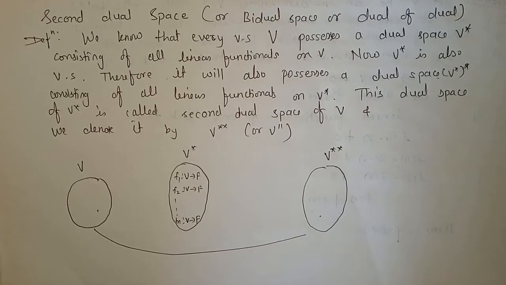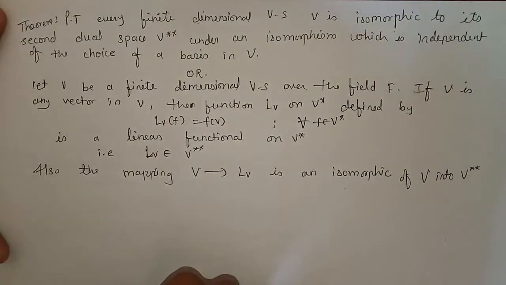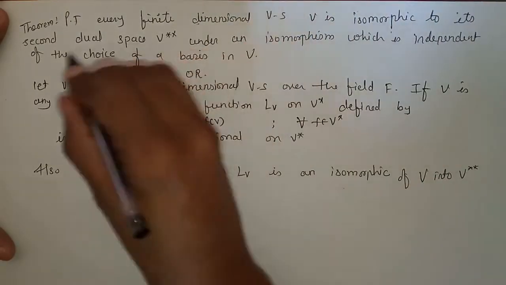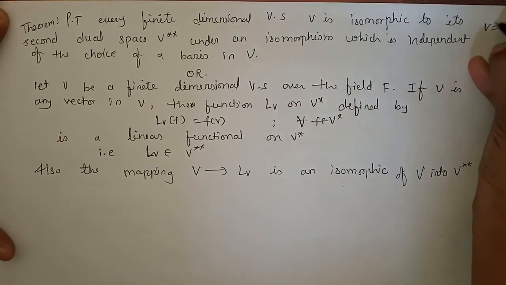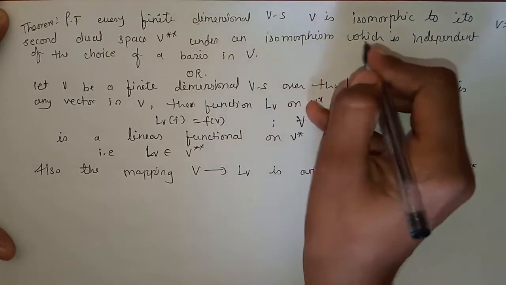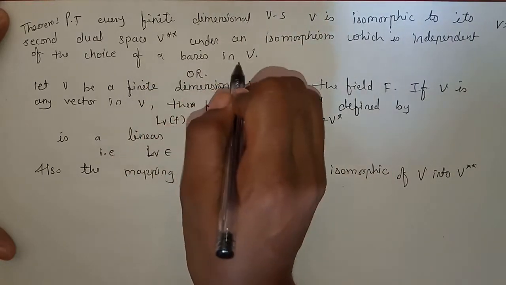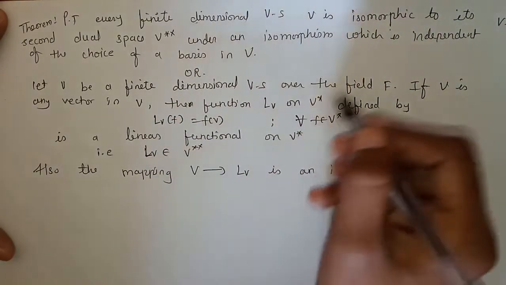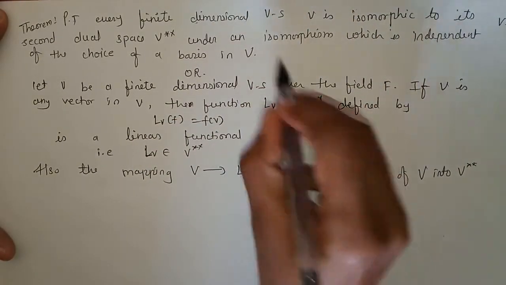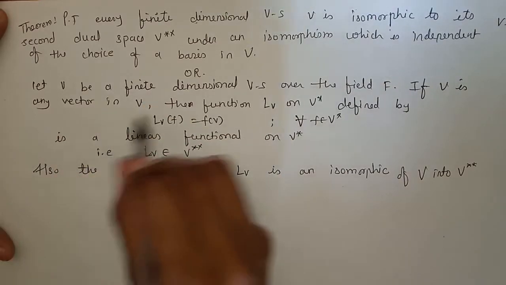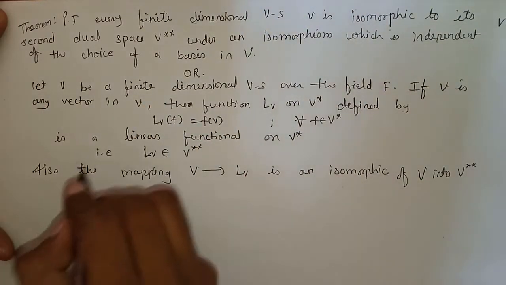Now we will see a theorem. Prove that every finite dimensional vector space V is isomorphic to its second dual. That means we have to prove that V is isomorphic to V double star under an isomorphism which is independent of the choice of the basis in V. Sometimes it is asked in the exam in this way, or sometimes the statement is given directly. When a statement is given, you have to formulate all the steps, so remember this theorem statement.